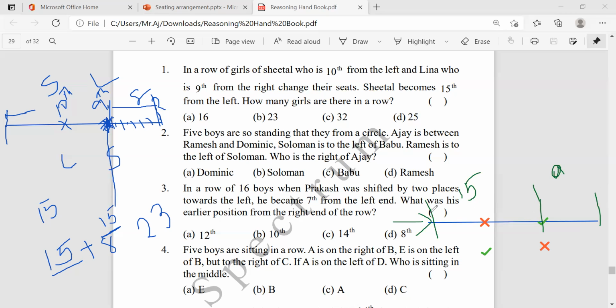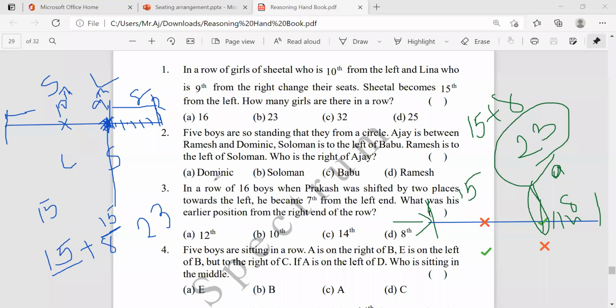Total from the left side is 15, and excluding this position, 8 members are there. So 15 plus 8 is totally 23. Is it clear?